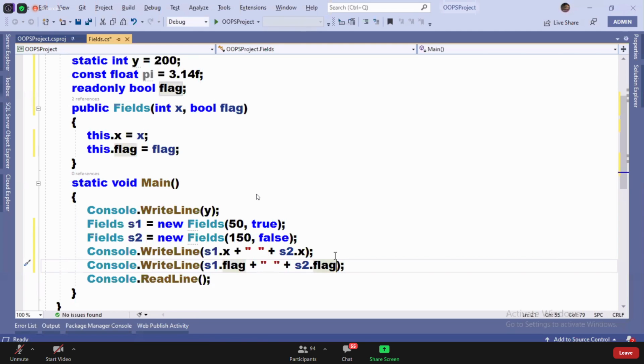Modifiable means you can modify the value or can change. Non-modifiable means the value cannot change. Simple English. Modifiable means you can change the value. Non-modifiable means the value cannot be changed.